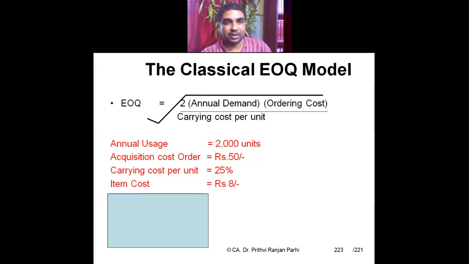Here is a question. Annual usage is this much. Acquisition cost per order is rupees 50. Carrying cost per unit is 25%. Item cost, that is per unit cost, is rupees 8. Please try to solve this question, if you are carrying a calculator. Annual demand is given to you, ordering cost, that is acquisition cost per order, is given to you, and carrying cost per unit is given to you.